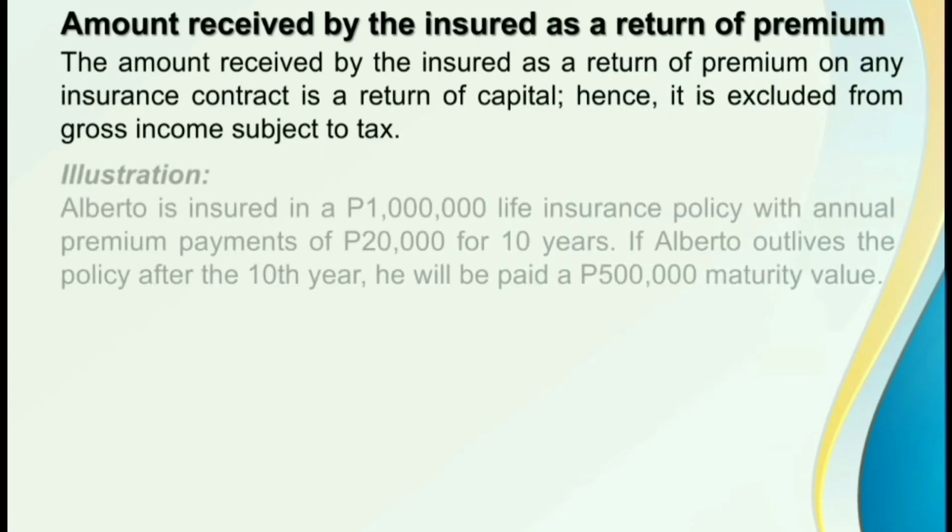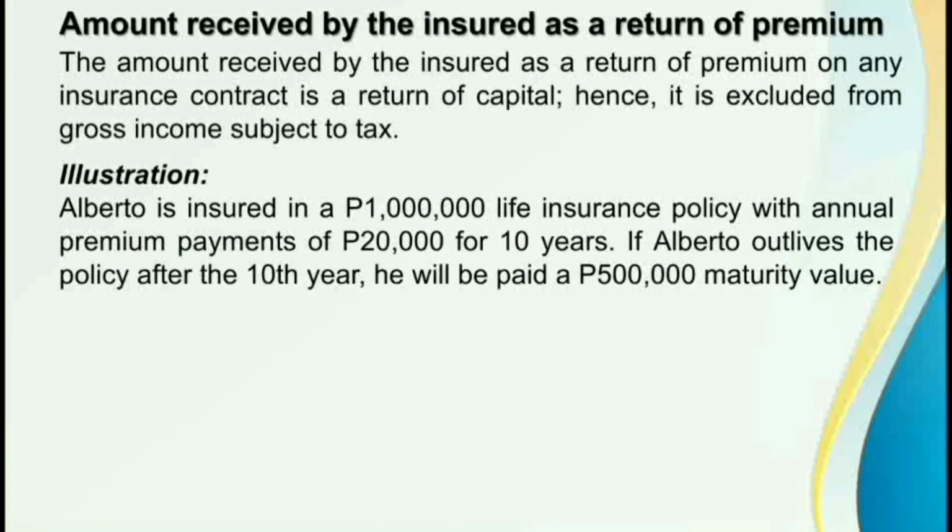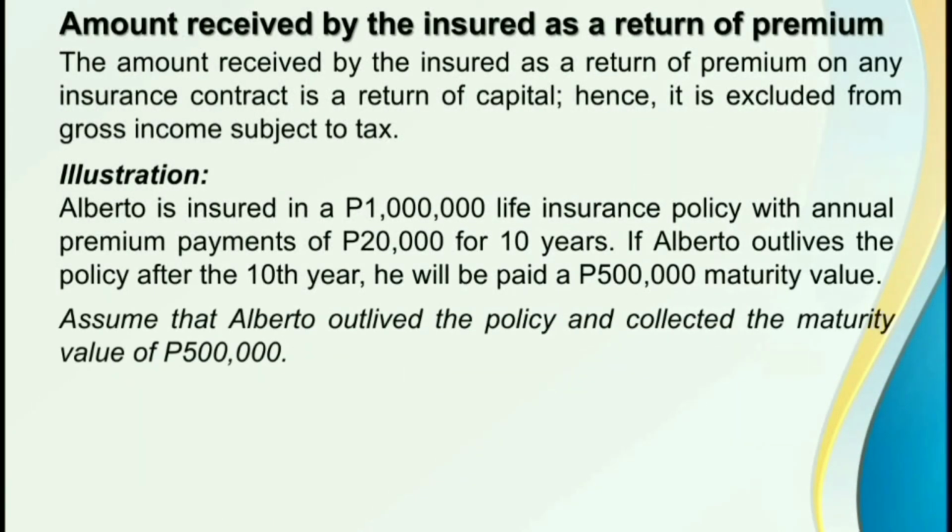For example, Alberto is insured in a 1 million pesos life insurance policy. Nagbabayad siya ng 20,000 pesos as insurance premium every year for 10 years. And then if after the 10th year of the insurance coverage at buhay pa rin si Alberto, babayaran siya ng insurance company ng 500,000 pesos maturity value. Now class, let us assume na after 10 years of the insurance coverage, buhay pa si Alberto. So, babayaran siya ngayon ng insurance company ng 500,000 pesos.